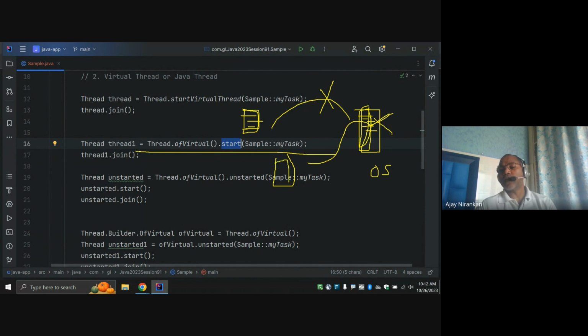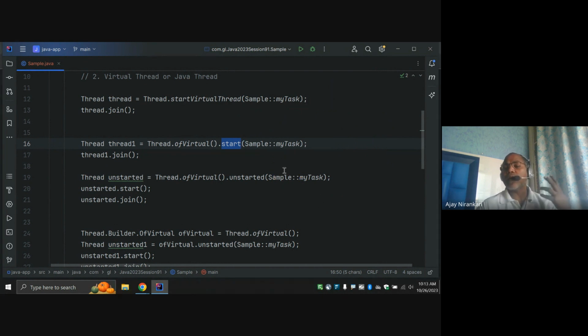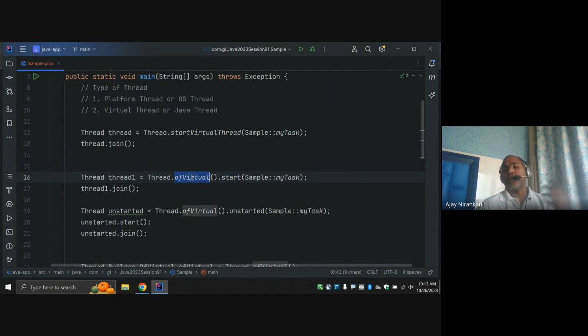Whenever you are getting a response, you might get a different operating system thread and run again, right? All the major implementation is taken care of inside the library itself. From the developer perspective, feel free to use either a platform thread or a virtual thread. The only benefit of virtual threads is that you can create any number of threads you want, so you can increase your application throughput.